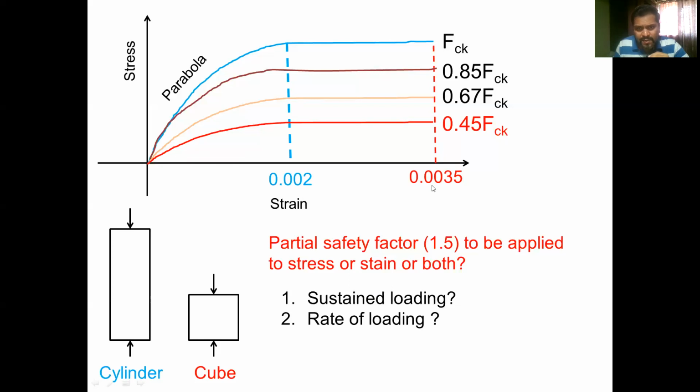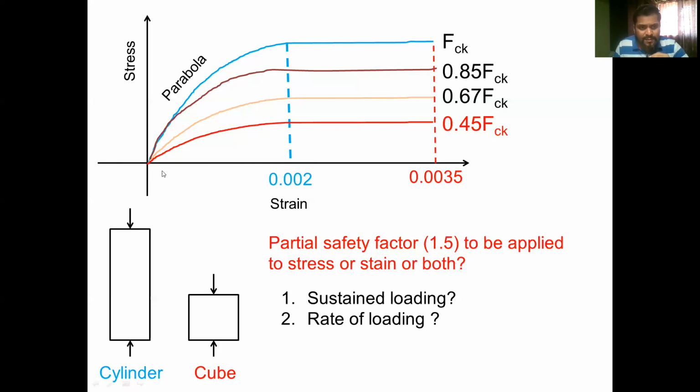Ultimate strain will be 0.0035 irrespective of the grade of concrete or irrespective of the value of FCK. Second summary point, from strain 0 to 0.002, the concrete behaves in parabolic fashion such that if I draw a tangent to this parabola at the strain value of 0.002, it is going to be parallel to the strain axis.